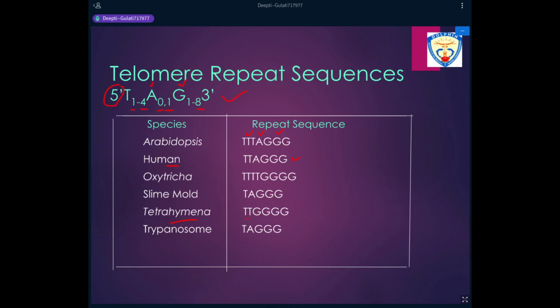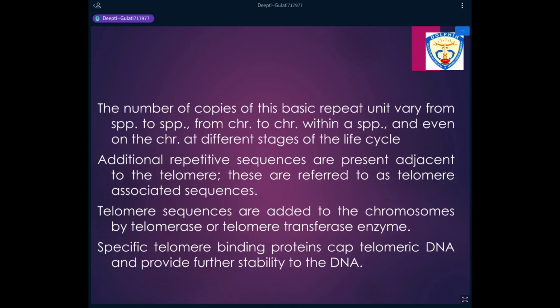Now, how are these sequences added to the ends of the DNA molecule? These sequences are added to the ends of the DNA molecule by a special enzyme which is present in the cell, and that enzyme is known as telomerase or telomere transferase.